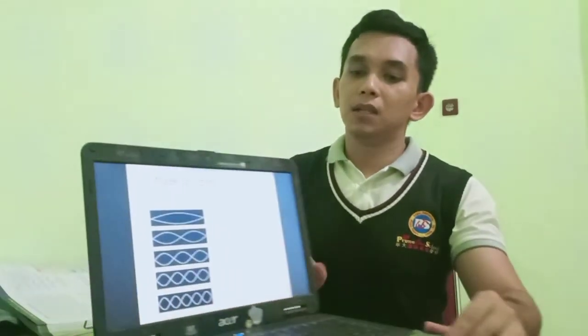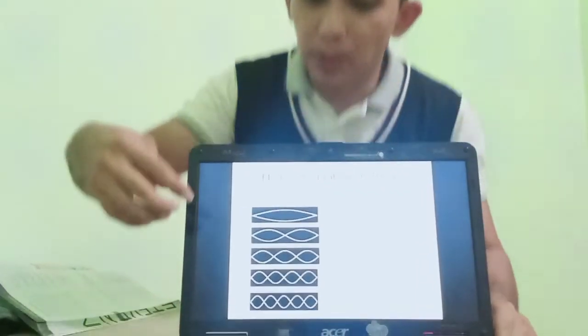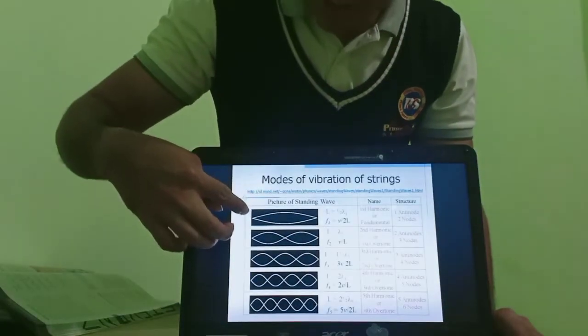Okay, you got it? Okay guys, now let's talk about the connection between this standing or stationary wave and musical instruments. The first example is the guitar. Let's imagine I'm holding a guitar right now, and then I pull one of the strings up.